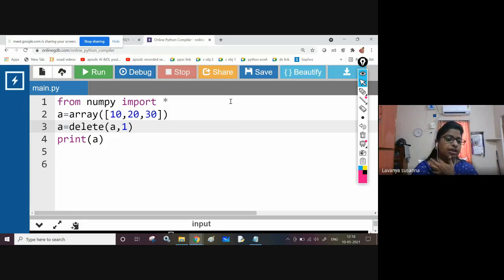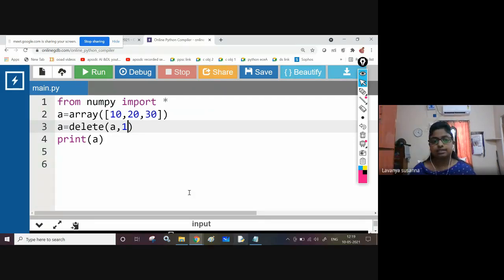If you want to remove a specific element, just use lists rather than arrays. In NumPy arrays you cannot delete specific element. You can delete using only indexes. This is a program to delete array. Okay, next one.